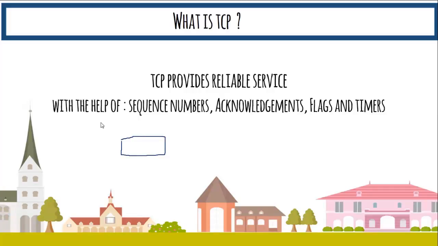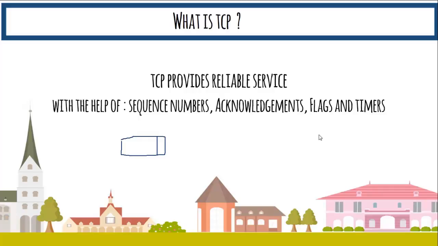This data comes from the application layer and is arranged in small segments, and the first byte in that segment is given a number. It's called the sequence number. Acknowledgement is what you receive telling you what happened to the packet. Flags are various flag bits which we will discuss in detail.